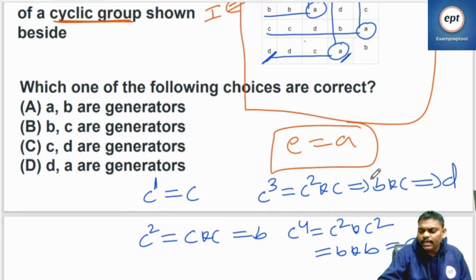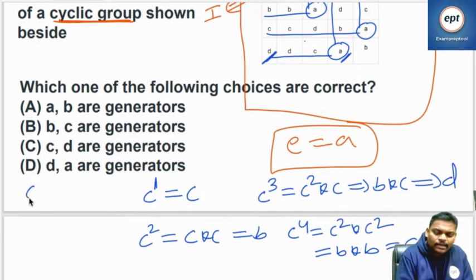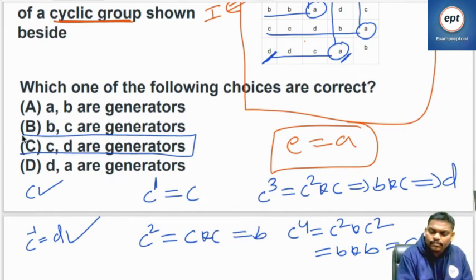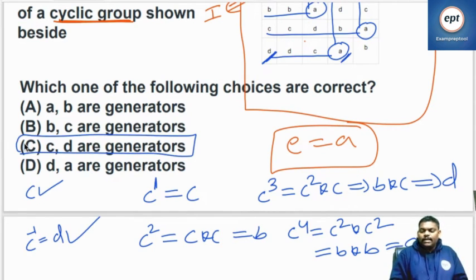C inverse is D. So I think C and D are generators.